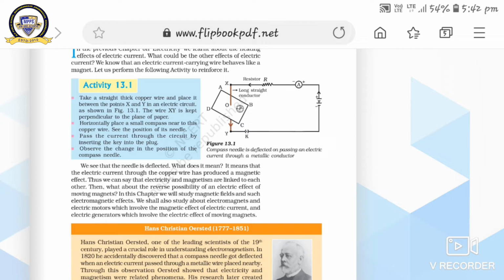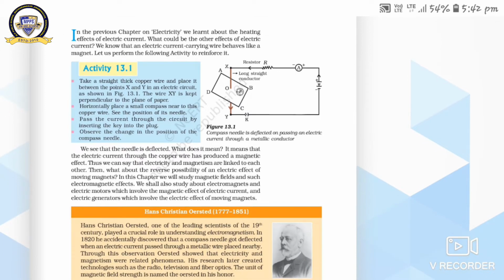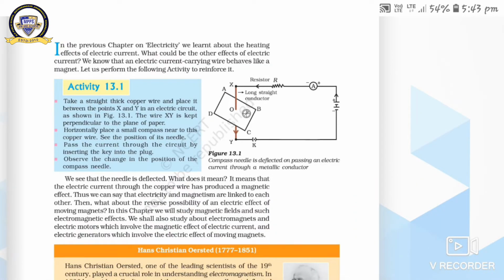It means you have to bring a compass. What is a magnetic compass? A magnetic compass detects the magnetic field around the conductor. So horizontally place a small compass near the copper wire and see the position of its needle. Now pass the current through the circuit by inserting the key into the plug.